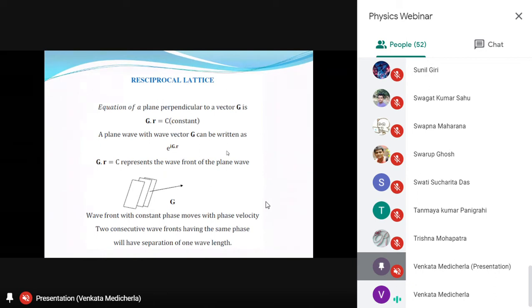Now, a plane wave with wave vector g, that means a plane wave moving along the direction g, can be written as e to the power i g dot r.